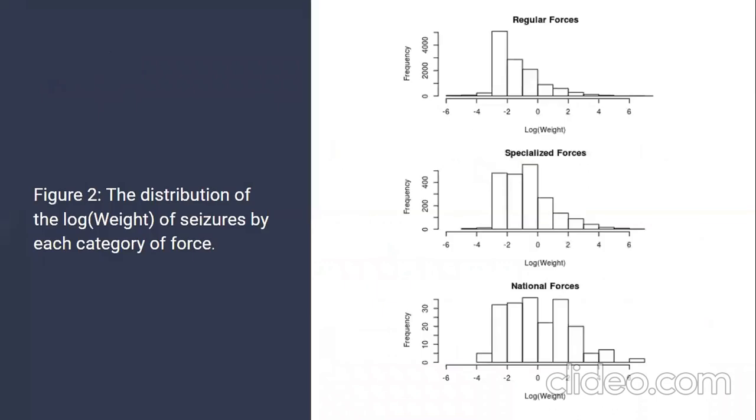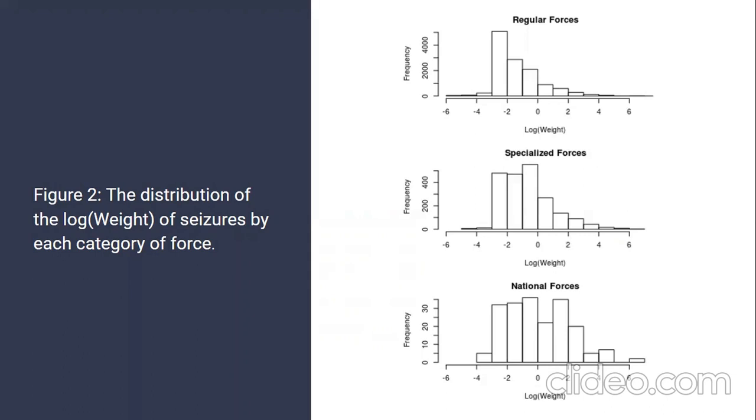To elaborate on the last point, moving on to figure 2, we see that the regular forces seize a lot of smaller weight drug batches, while the specialized force seizes more medium weight drug batches. The national forces seize an equal amount of small, medium, and large weight batches.